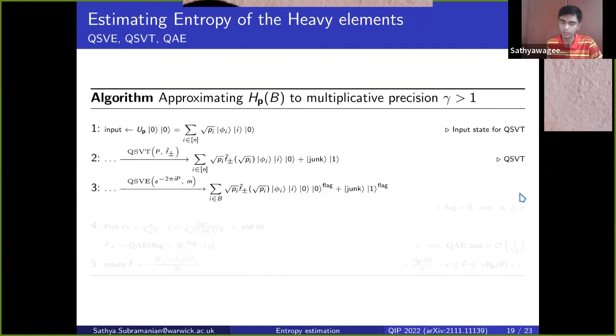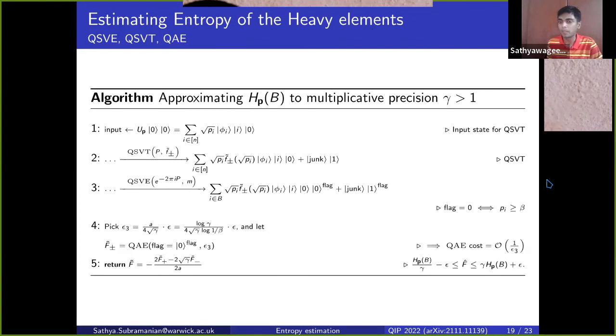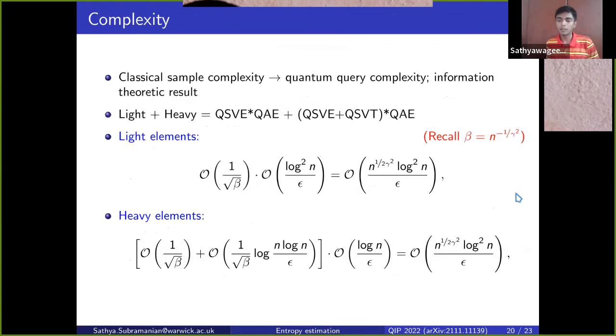So yeah, I won't go into the details of the estimation process for the heavy elements because that uses the more heavy machinery of the quantum singular value transformations procedure. So in step 3 here, we apply the singular value transformation, but in the end, we read out the estimate of the entropy of the heavy elements using quantum amplitude estimation. So to close the upper bound section, the entropy estimation procedure costs as much as the total cost for the light and heavy elements combined. And again, I won't go into the details because I'm running out of time.